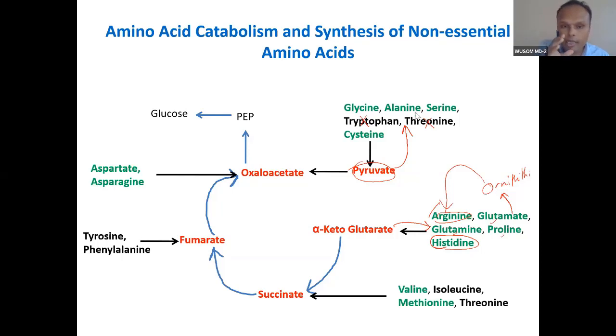But the synthesis of arginine does not happen in the liver. As soon as arginine is synthesized in the liver, it will be converted into urea and ornithine. But arginine synthesis happens in the intestine and kidney. So this is the same way: from glutamate, arginine is synthesized. In the same way, proline is also synthesized from this.